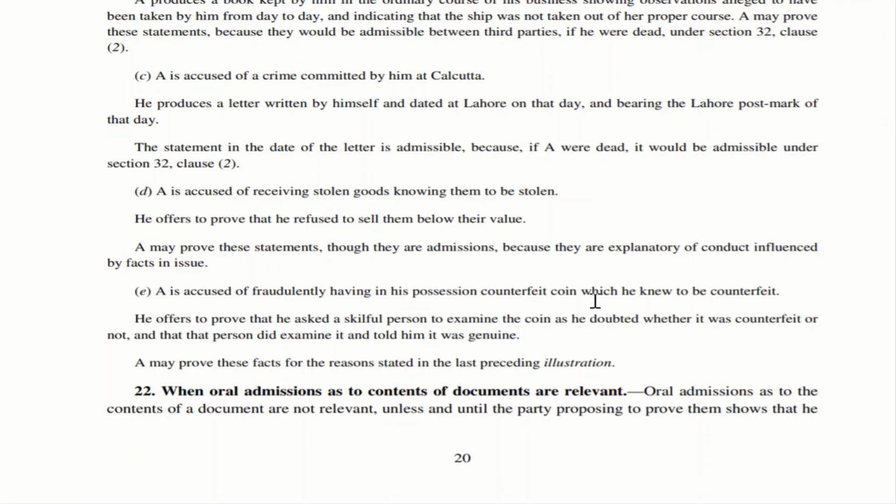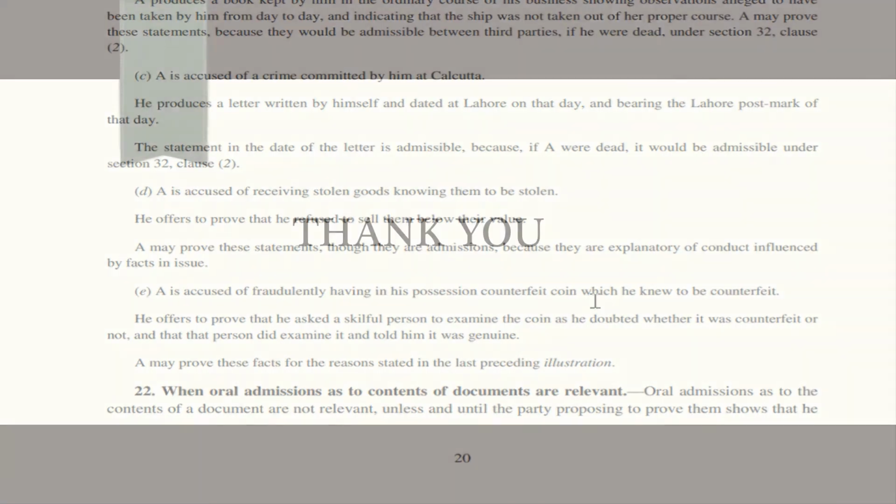So in this case, this accused can prove these facts to the court, saying that I inquired with this particular person whom I believe to be a genuine person who knows whether a coin is counterfeit or not. And he also stated that it is not counterfeit, based on which I got those coins. So he can prove that he never knew it to be counterfeit. So he can prove his innocence.